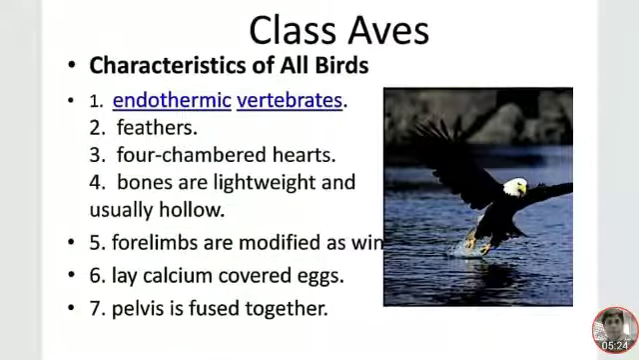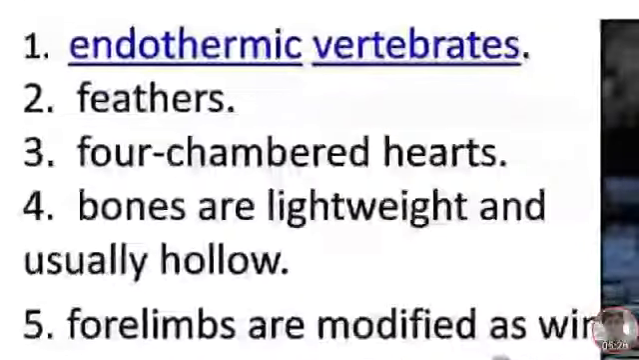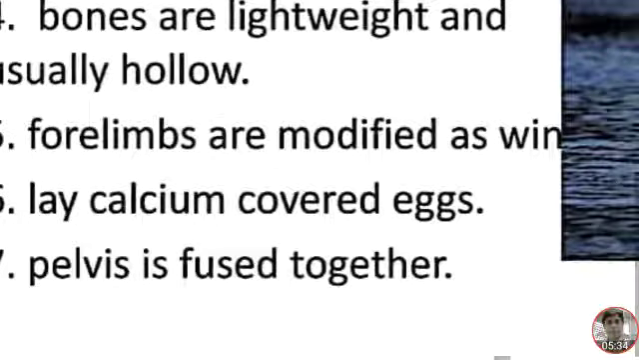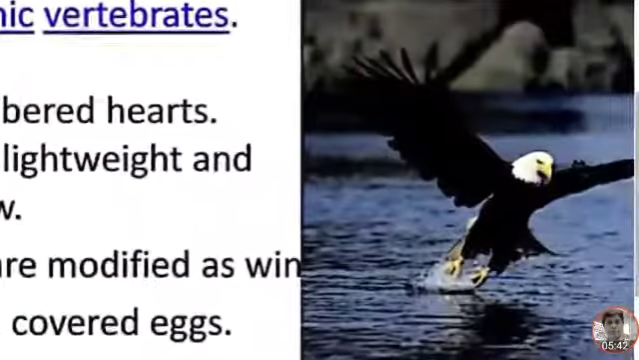Class Aves, characteristics of all birds: they are endothermic vertebrates. They have feathers. They have four-chambered hearts. Bones are lightweight and usually hollow. Forelimbs are modified as wings. They lay calcium-covered, cleidoic eggs. The pelvis is fused together.